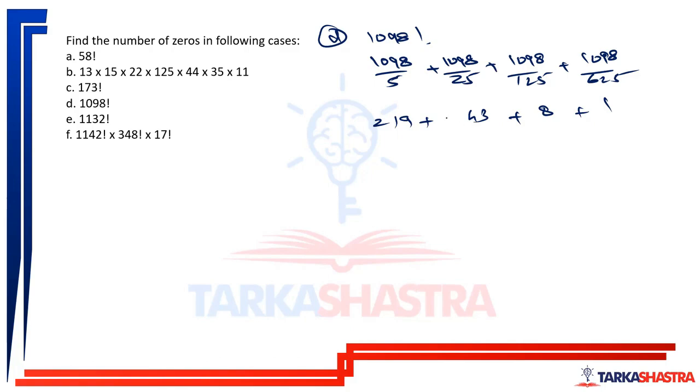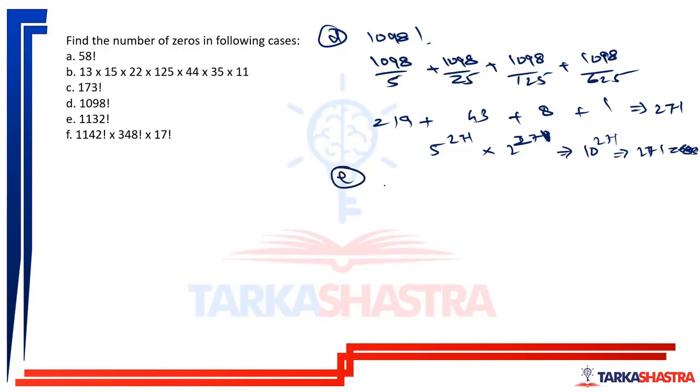So 219 plus 43 is 262, 270, 271. So the highest power of 5 is 271. Will I be able to get sufficient 2s? Yes, because the highest power of 2 will always be greater than the highest power of 5. So I will always have more 2s than 5s. So with this, I'll be able to make 10 raised to 271, which gives me 271 zeros.